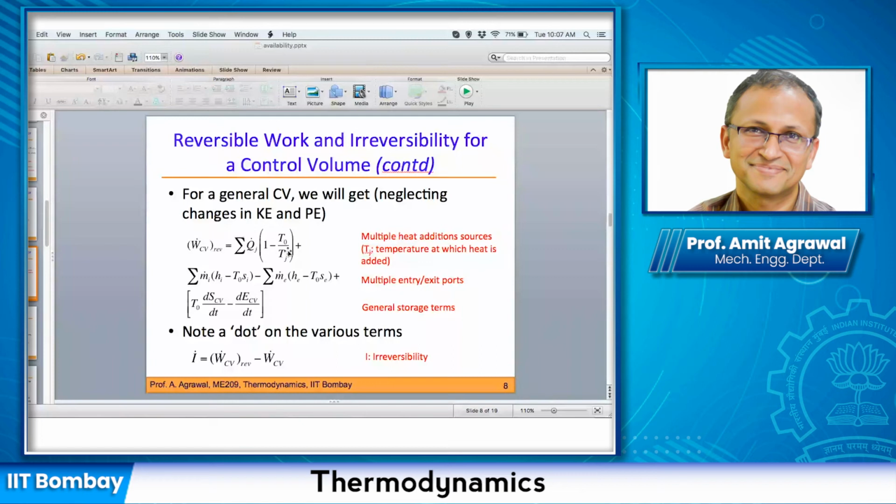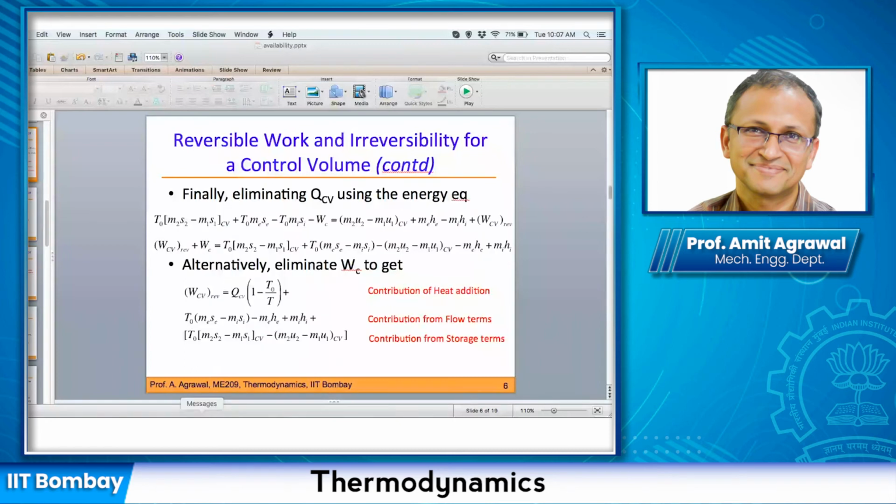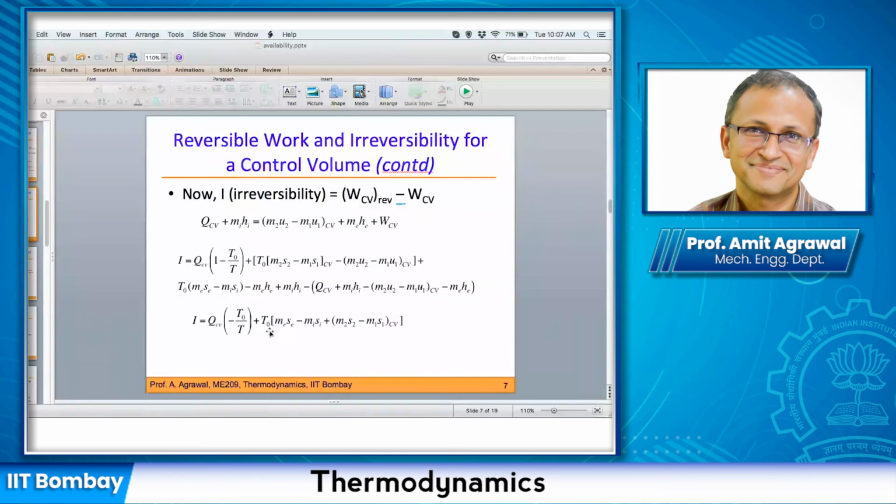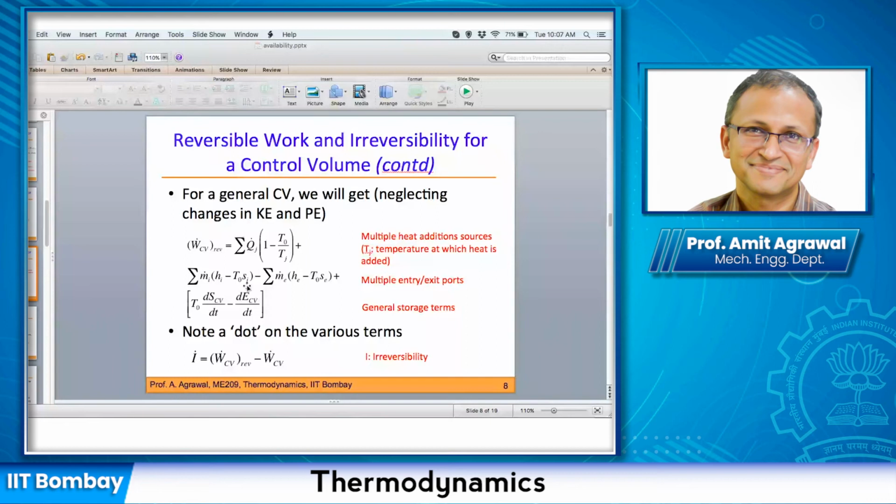Now going to the second term, the multiple entry, multiple exit, that is quite straightforward. We have already seen that generalization several times by now. All we have done here is essentially put the summation signs. We have collected our m_i's together and m_e's together. And if you do that, then this is what you would get. It's just that the summation has been added on top of that. So this is a straightforward term.